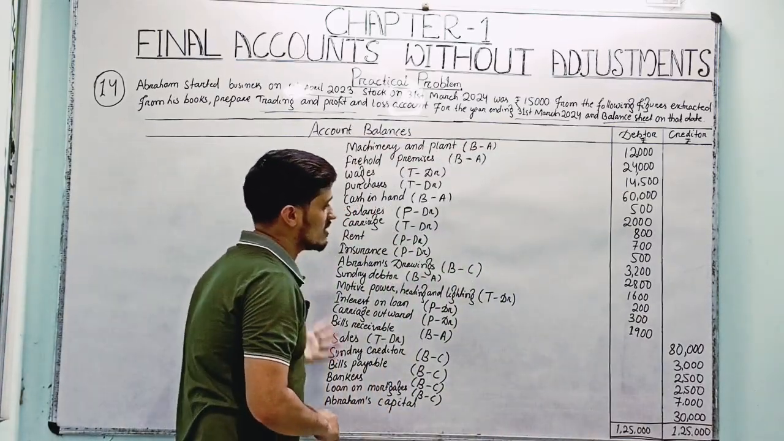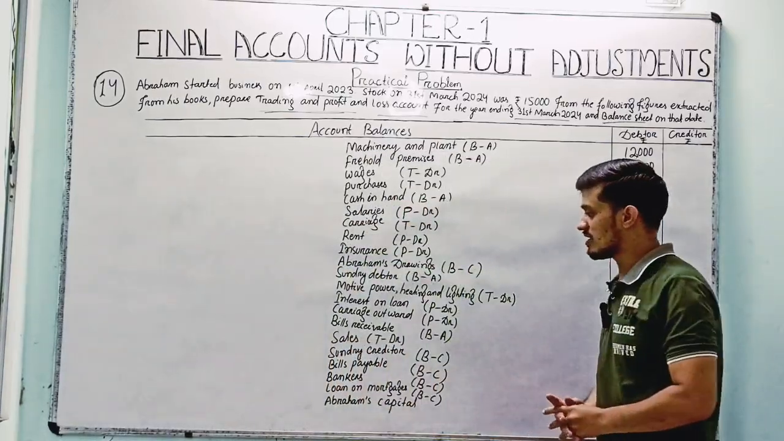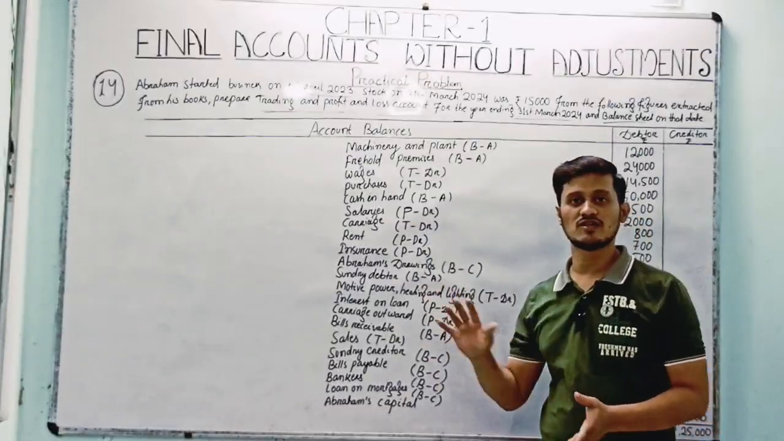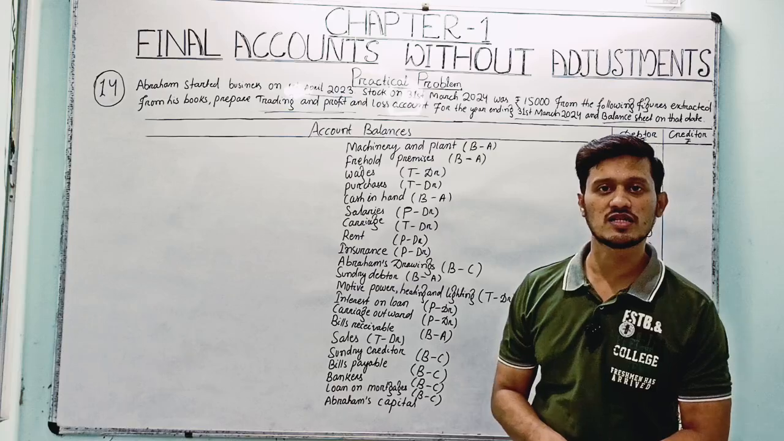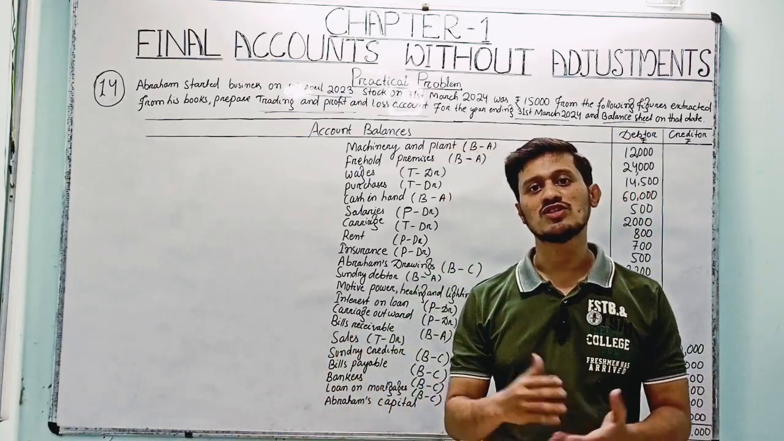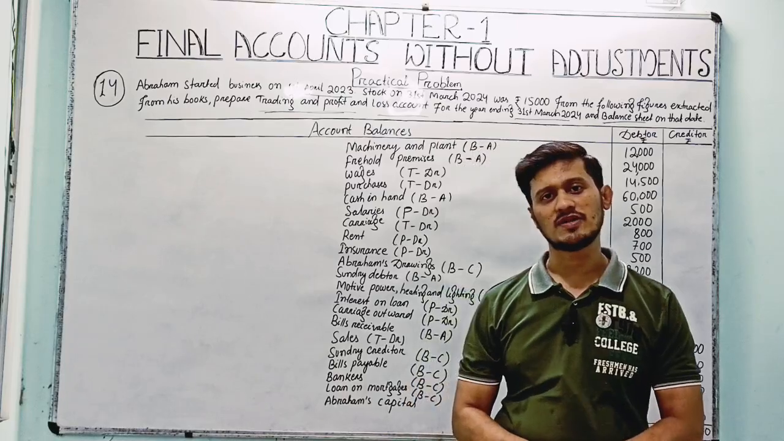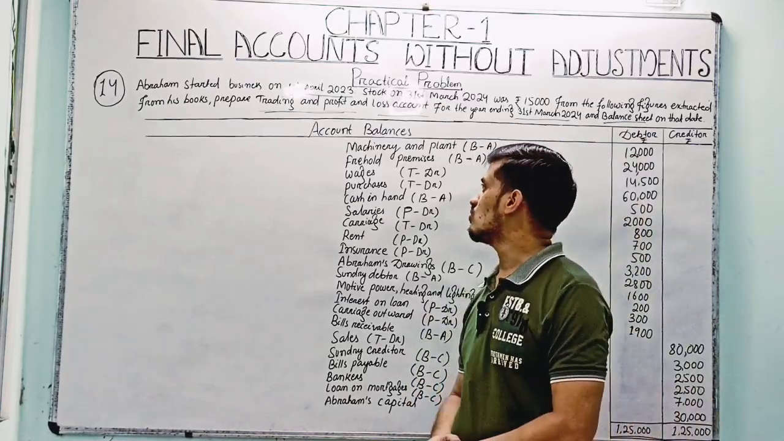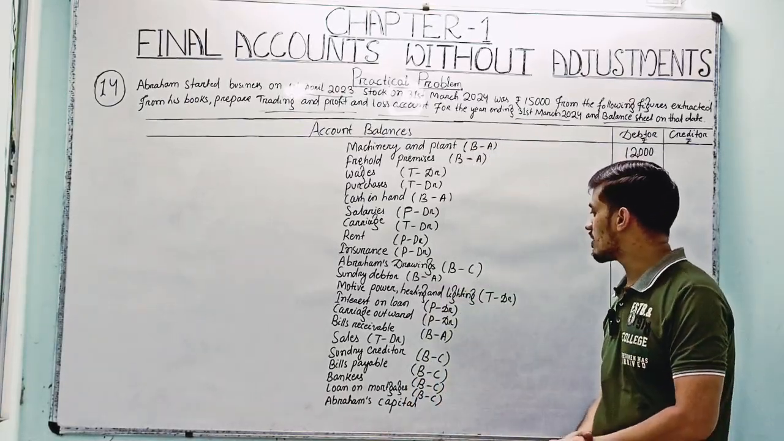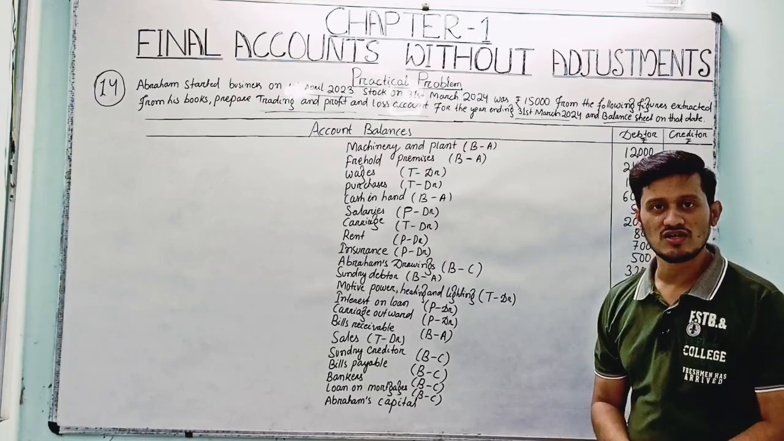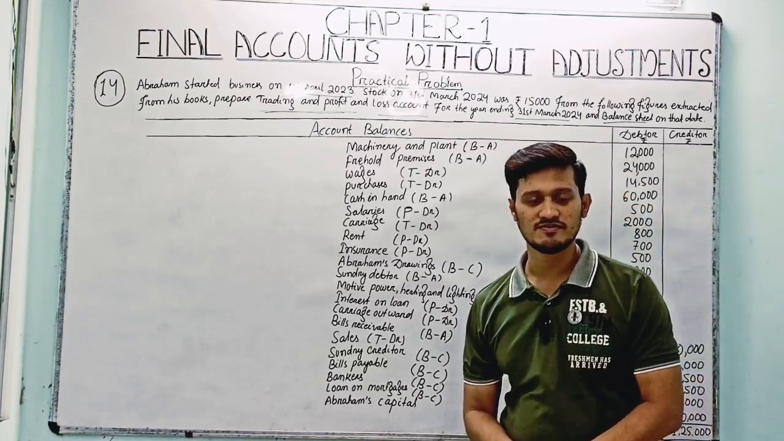So here we have studied all the transactions bit by bit and their entries, whether the entries will go to the trading account, profit and loss account, or the balance sheet, on which side, debit or credit side, or the asset and capital and liability side. So question number 14 we have studied bit by bit. Then you have to take a screenshot, and after that we will come to the solution.